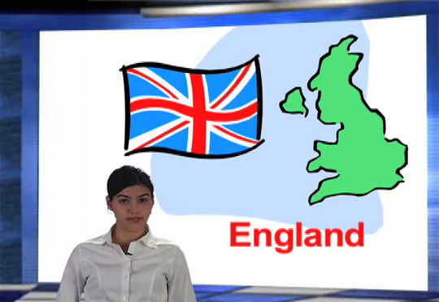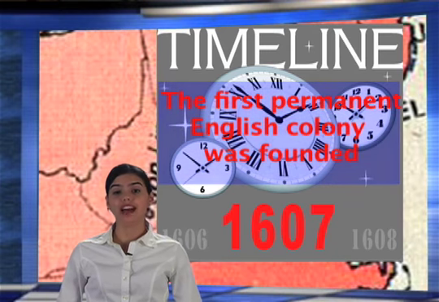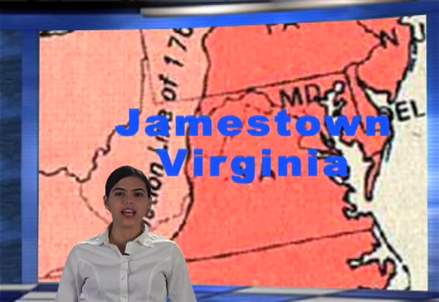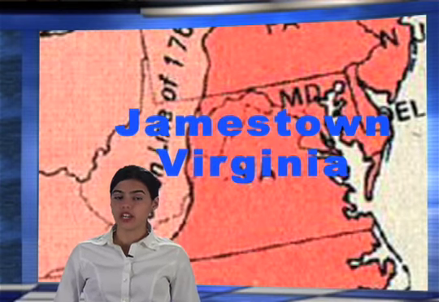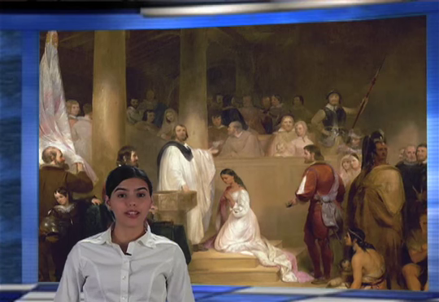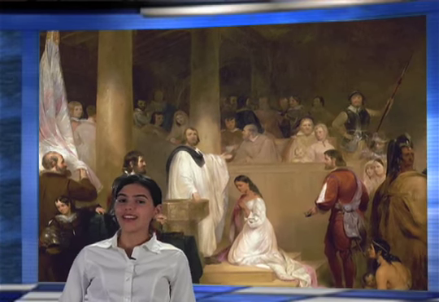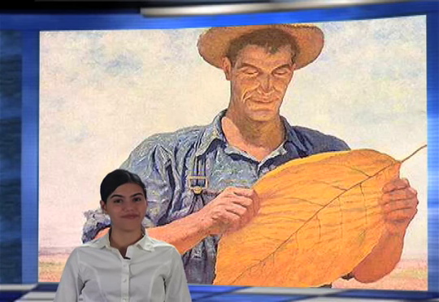The people lived in colonies. A colony is an area under control of a distant country and is often settled by people from that country. The first permanent English colony was founded in 1607 at Jamestown, Virginia. In Jamestown, Virginia, John Smith's life was saved by the Native American princess Pocahontas. In Jamestown, the colonists grew tobacco for England.